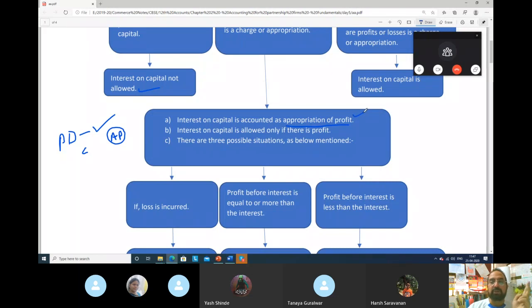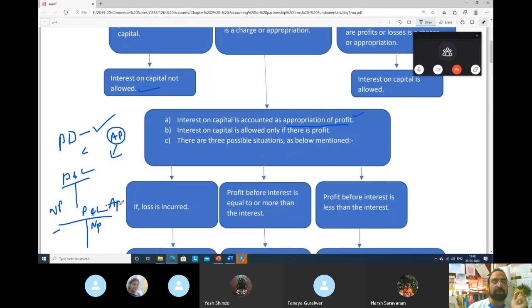Point number 2: interest on capital is allowed only if there is profit. We know that in the appropriation case, we prepare the profit and loss account. Whatever net profit is there, we transfer to the profit and loss appropriation account. If you remember, we have discussed this. Then we transfer net profit here, and then we pay interest, profit and loss appropriation, you know.